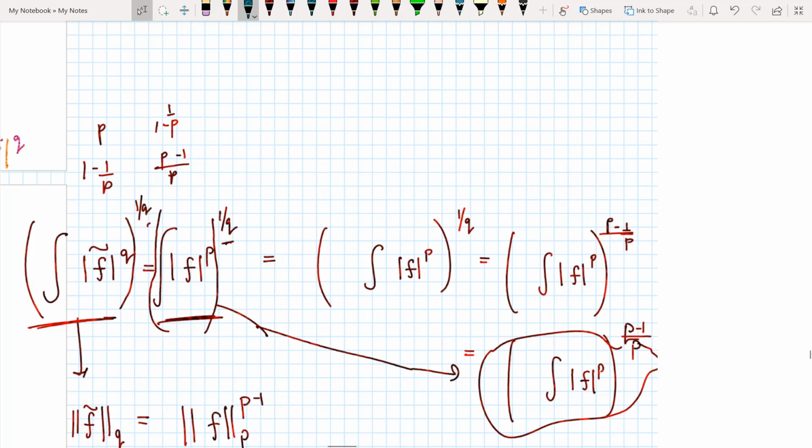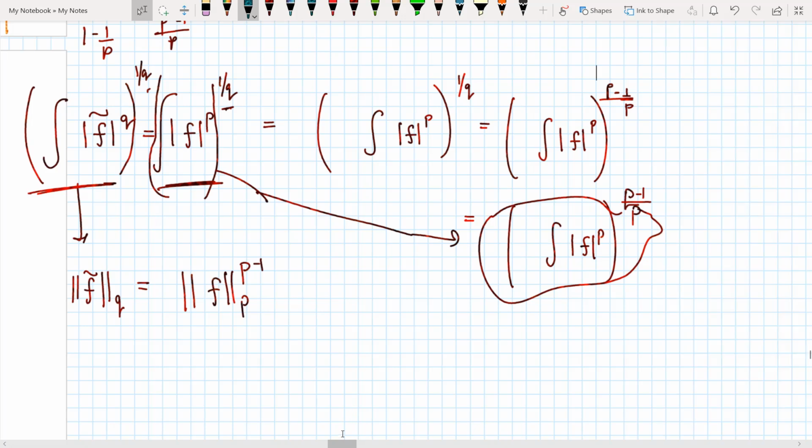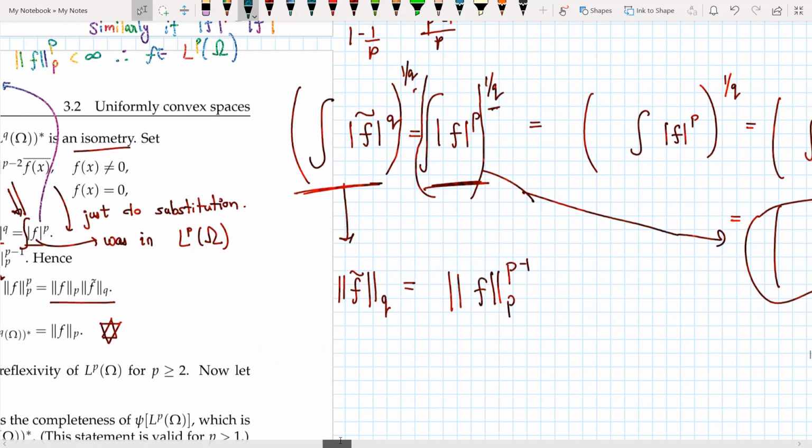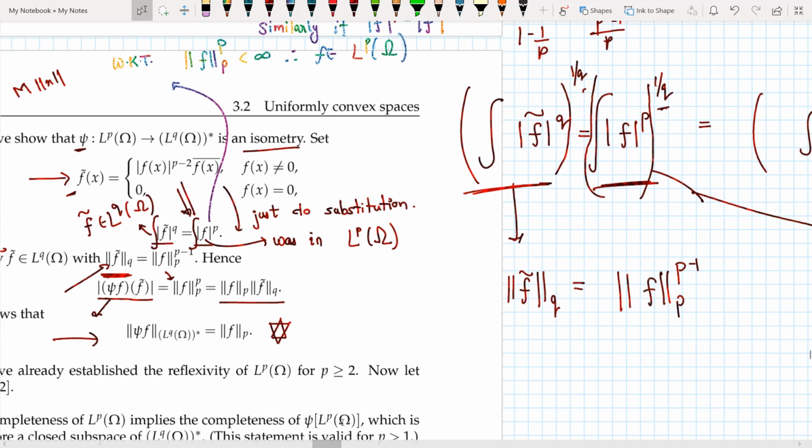So I had this as the q norm of f tilde, and this, after a series of transitions, becomes the p minus 1 th power of the p norm of f. If you work out the mathematics, it just turns out to be perfectly fine. Now you just integrate on both sides, raise both sides to the power 1 by q, and this is the exact identity that you end up with.